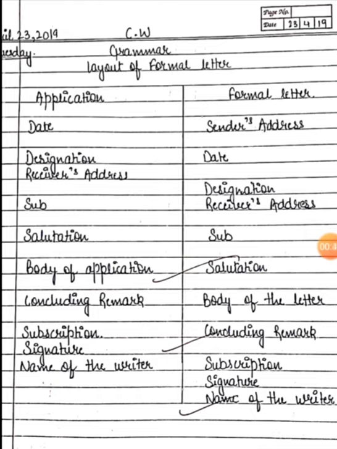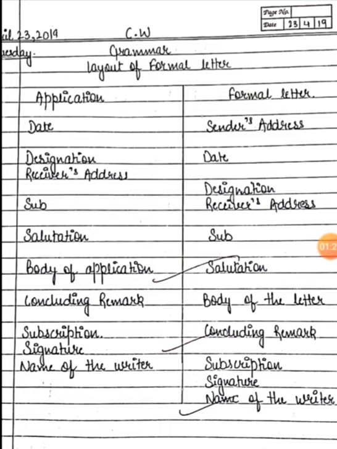Further, after the date leave one margin line, then the person's designation. If the person is the principal, the director, or whichever post it is, whichever designation the person has, that will be mentioned. Further, the receiver's address. Always remember, children, when you write the designation and receiver's address, the initial letter of every word will be capital. In the receiver's address, obviously the city will also be mentioned. It is incomplete without the city's name. After the receiver's address, we are supposed to leave one margin line.